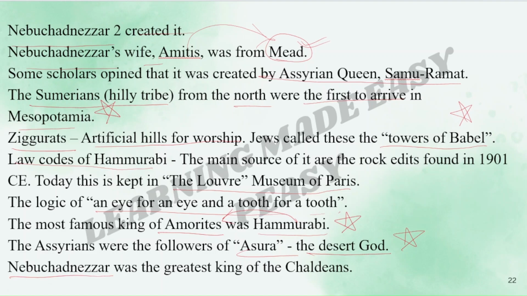Nebuchadnezzar II was the greatest king of the Chaldeans. This is also important. Nebuchadnezzar II belonged to which dynasty? He belonged to the Chaldeans.